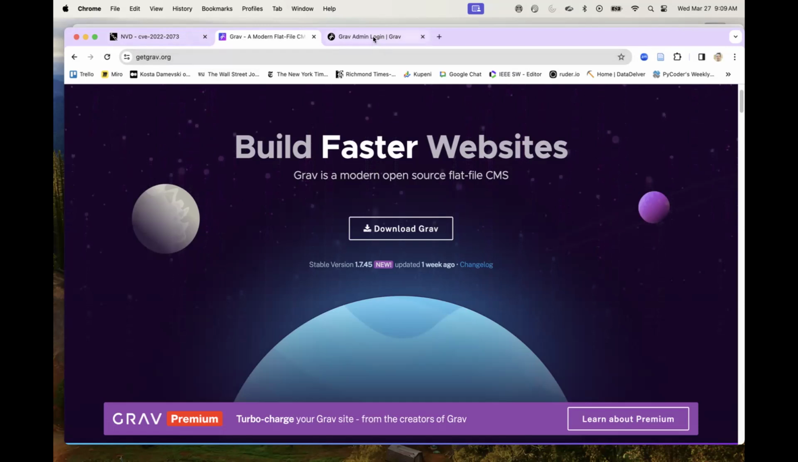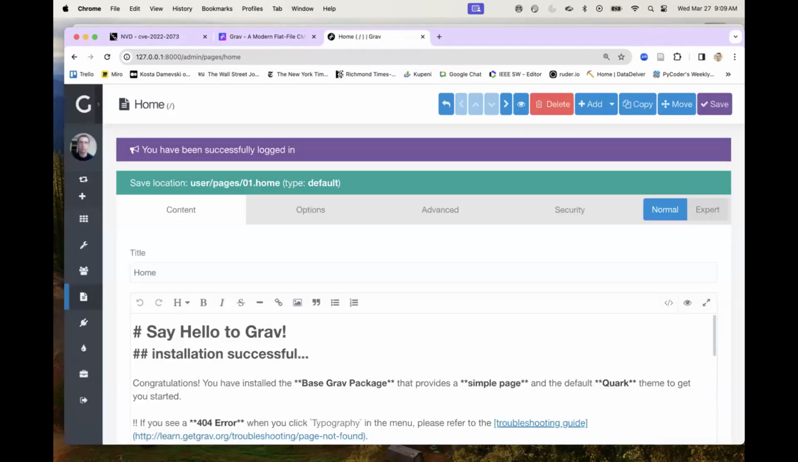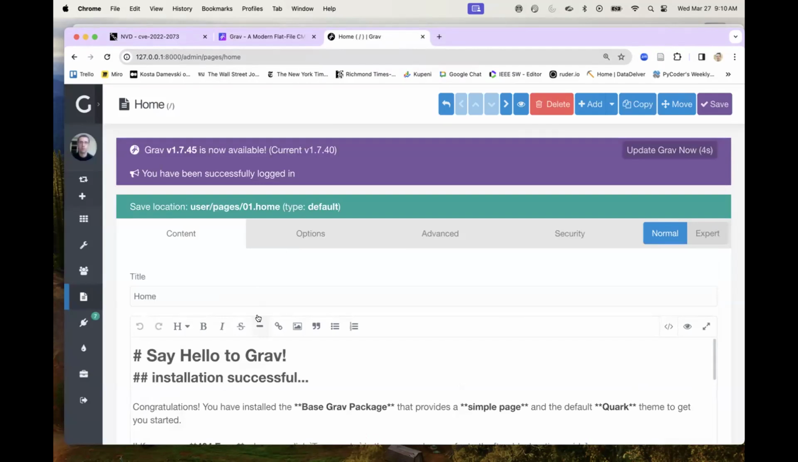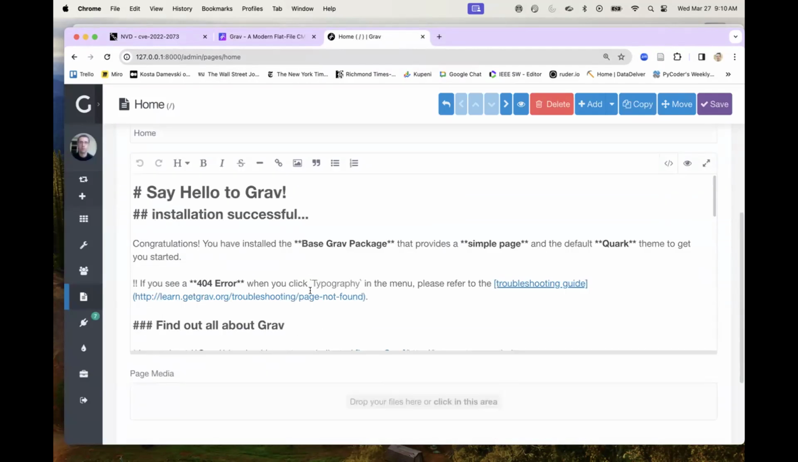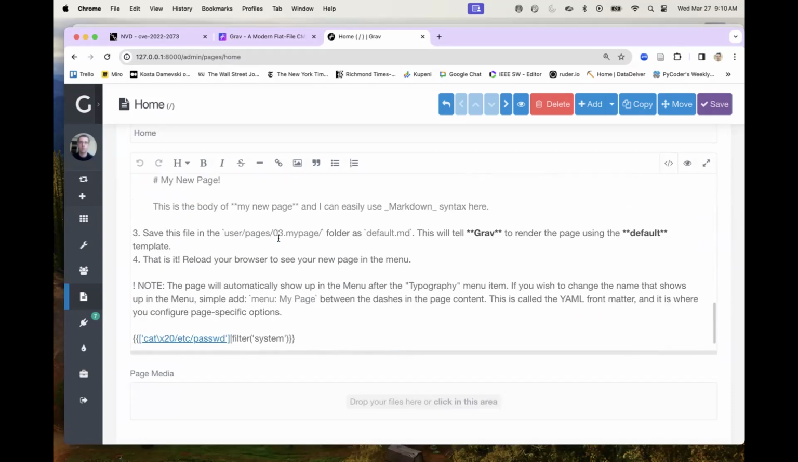So the way that one would exploit this vulnerability is by logging into Grav, which I'm about to do here. I'm doing it as an administrator, but any user that has file writing privileges would be able to exploit this. And so this is a page that one would write that would be posted on Grav, and this is just a demo page.